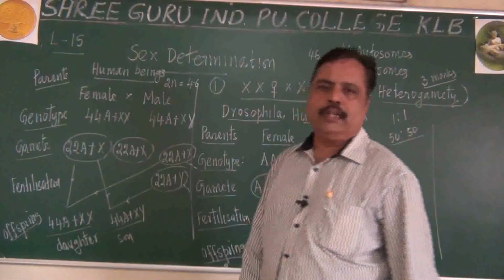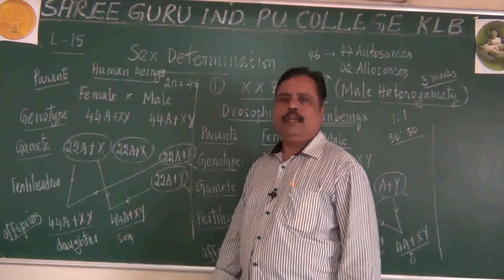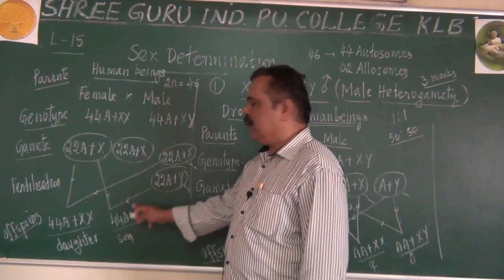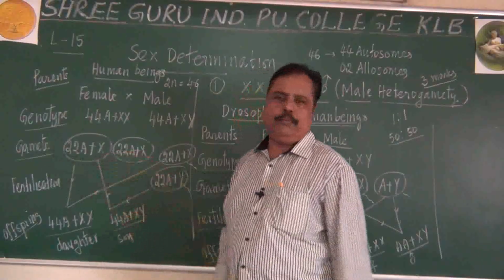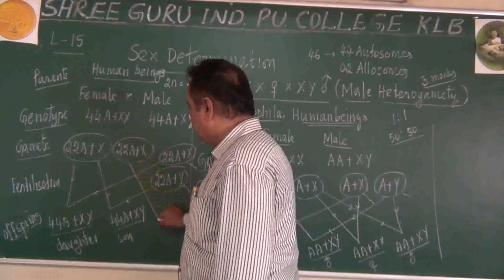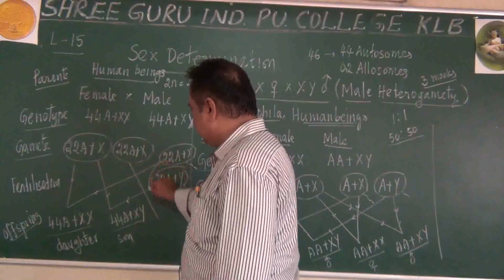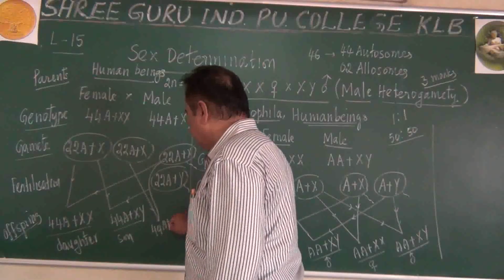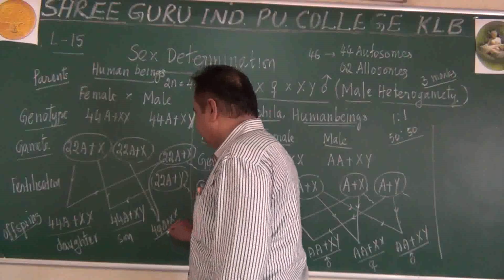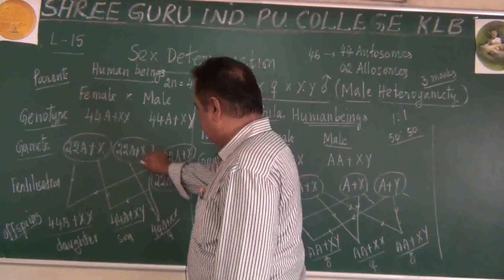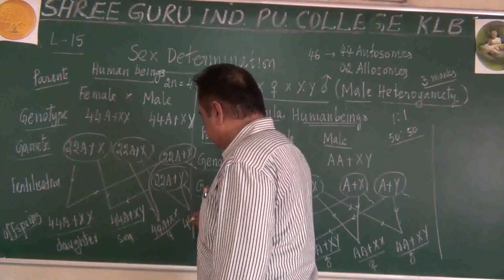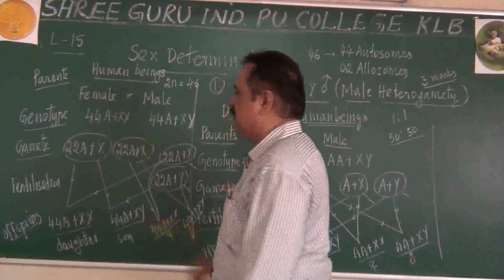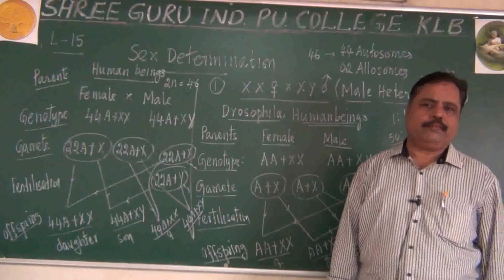Remember, a male child is formed by this mechanism: an X-containing ovum fertilized by a Y-containing sperm will become a male. The same thing could happen here also. If this X and this one are joining, we will get 44A plus XX, another female. If these two are joining, 44A plus XY, another male is possible. Try to understand this point.